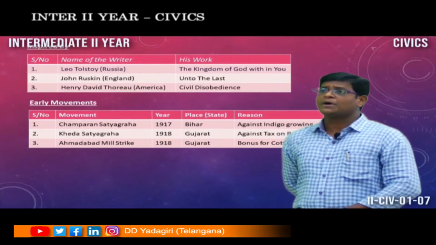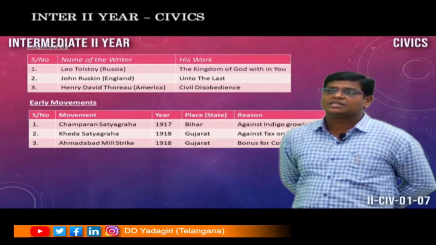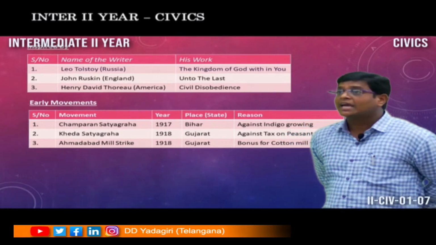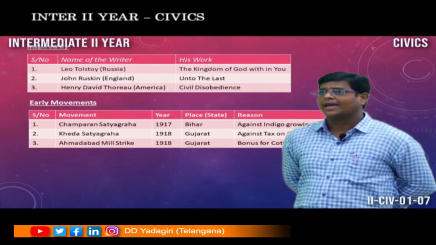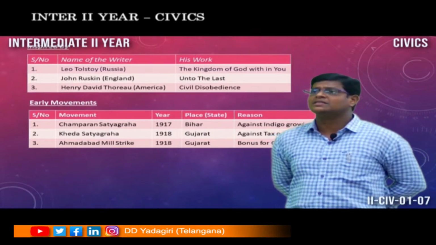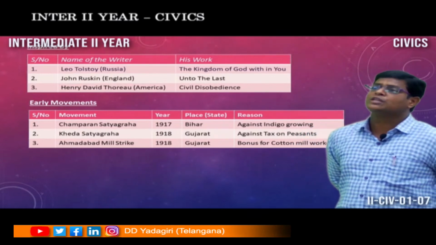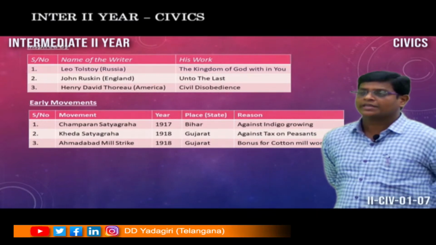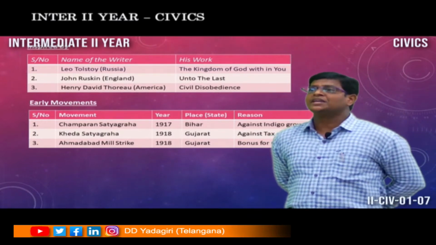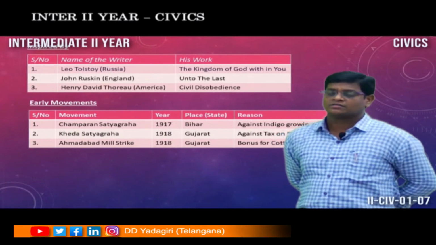The Champaran Satyagraha was practiced in the year 1917 by Mahatma Gandhi against indigo growing. The problem arose in Champaran because the Britishers forcibly introduced indigo growing. That's why Mahatma Gandhi formulated Champaran Satyagraha against it.